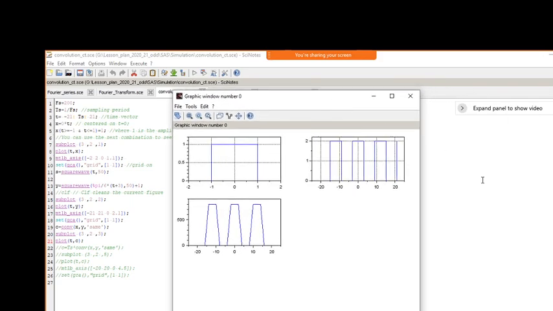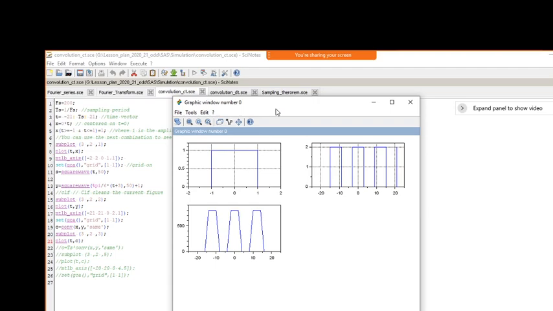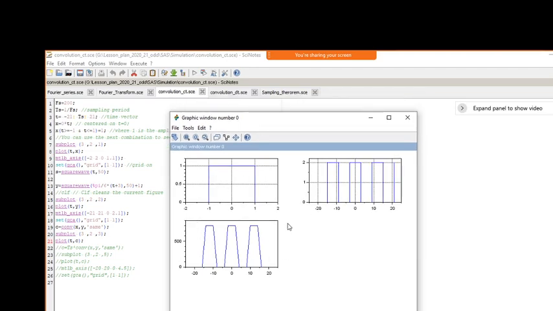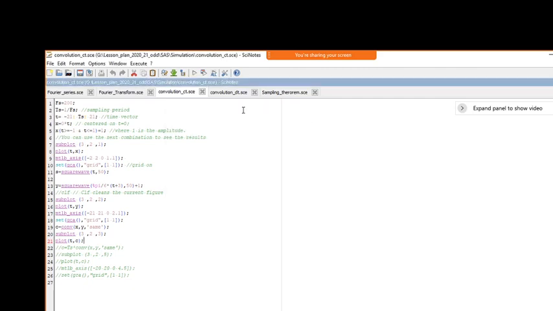Whenever you are specifying e power minus t and so on, you should specify it within some finite duration. We cannot give an infinite duration here. So we need to specify some finite durations, and we can check this also. That is continuous time convolution, what we call the convolution integral, in the time domain. And in discrete time convolution, you can even give a finite set of samples and verify. So this is the convolution in time domain, that is, the convolution integral.